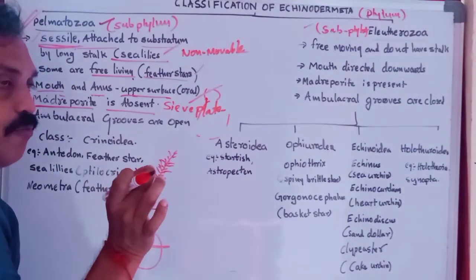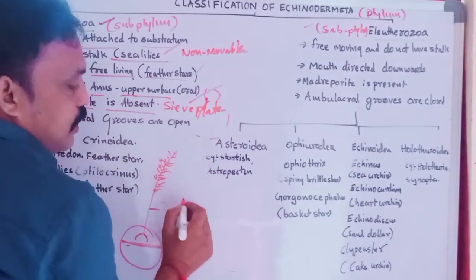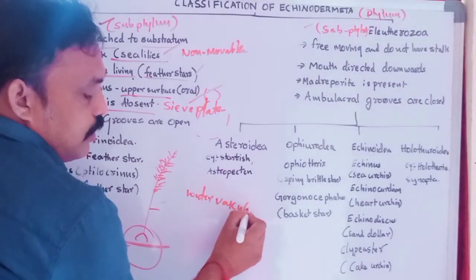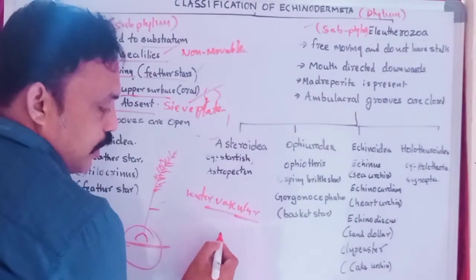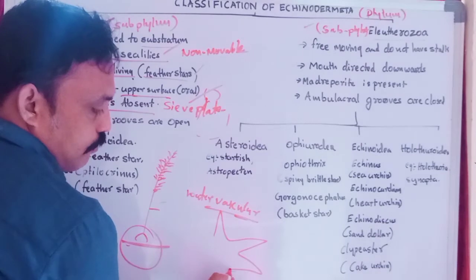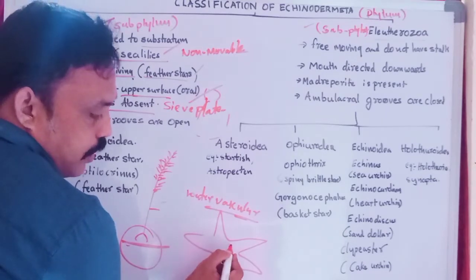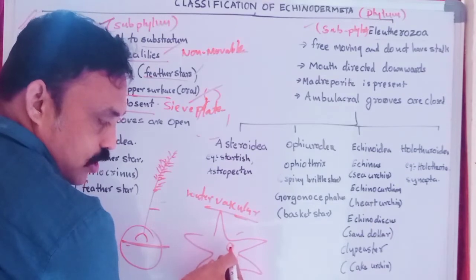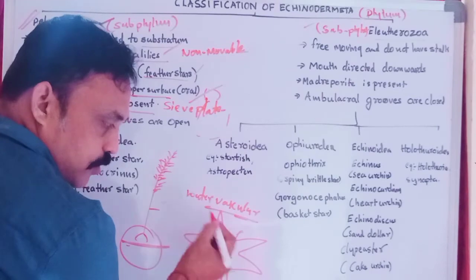The unique feature of Echinodermata is the water vascular system. Madrephorid is a plate-like structure, just like a hole. The water enters into the Echinodermata through the Madrephorid.